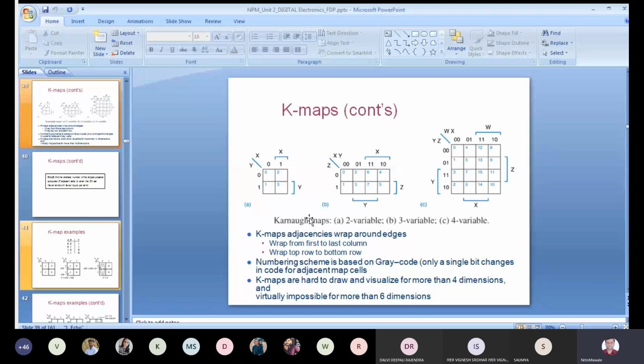So x is 0, y is 0, so the cell number is 0 here, where x is MSB and y is LSB. First take x, then y: 00, and its representation in decimal is 0. Here x equal to 0, y equal to 1, so the Boolean number is 01, and its equivalent in decimal is 1. Here x equal to 1, y equal to 0: 10 means 2. Here 11 means 3.